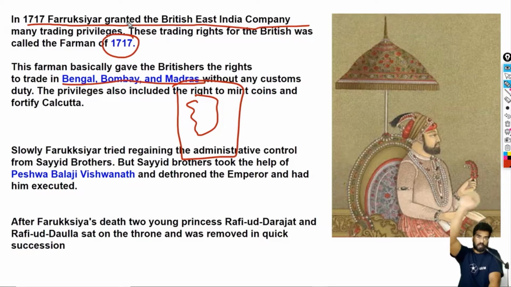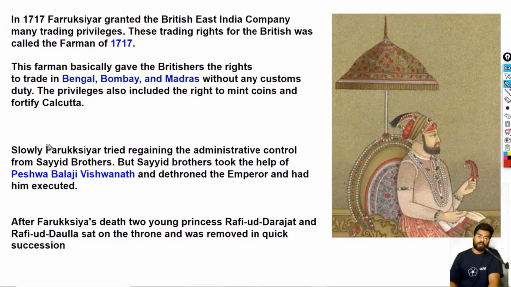Okay, we will deal with that later. Now this farman was given by Farooq Siyar. Now this was the most dumbest thing done by Farooq Siyar. Okay, so people, I won't expect much from them because these were all weak Mughal rulers. So later, Farooq Siyar was actually deposed of by Sayyid brothers. Now, Sayyid brothers were helped by a person called Balaji Vishwanath.